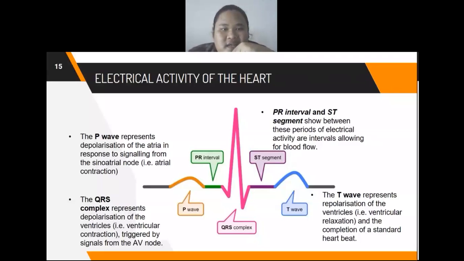Okay, for the electrical activity of the heart, the P wave represents the depolarization of the atria in response to signaling from the sinoatrial node, such as atrial contraction. The QRS complex represents the depolarization of the ventricles, such as ventricular contraction, triggered by signal from the AV node. The PR interval and ST segment show the periods between electrical activity, which are intervals allowing for blood flow. The T wave represents repolarization of the ventricles, such as ventricular relaxation and the completion of the heartbeat.